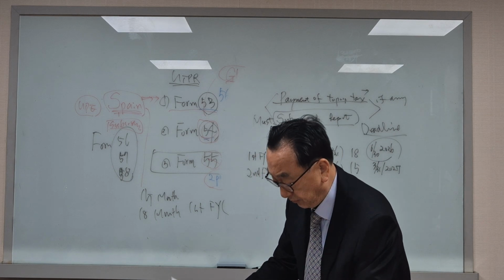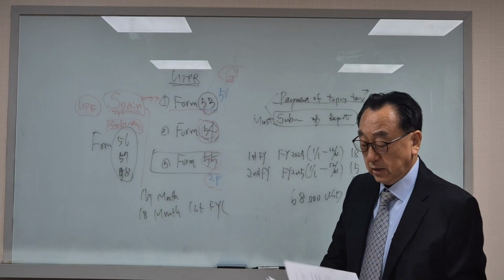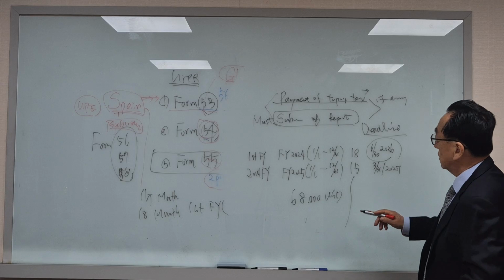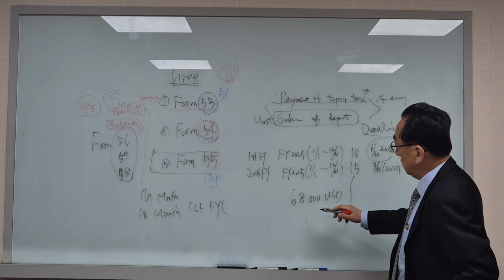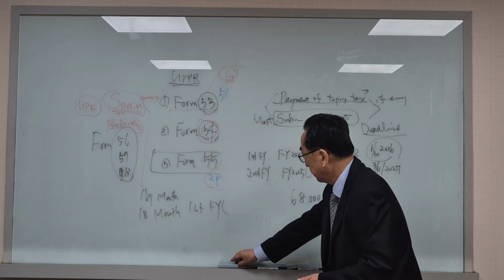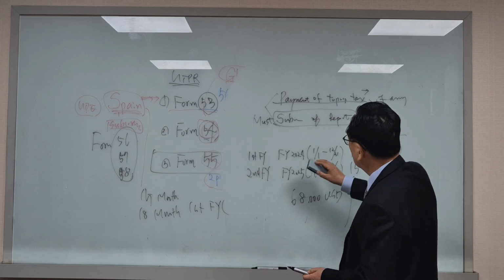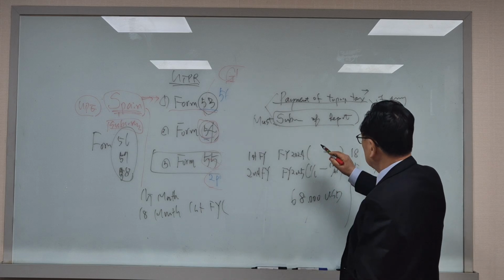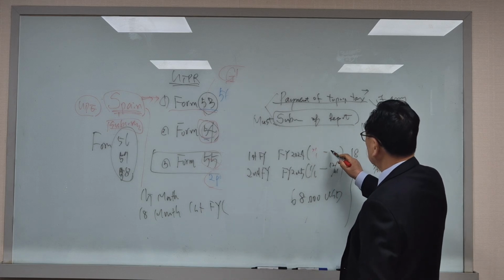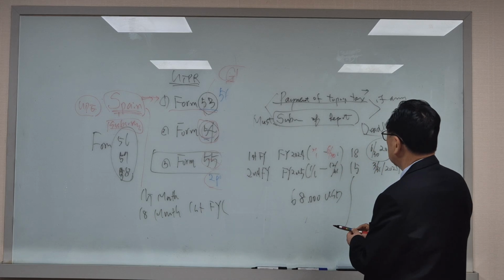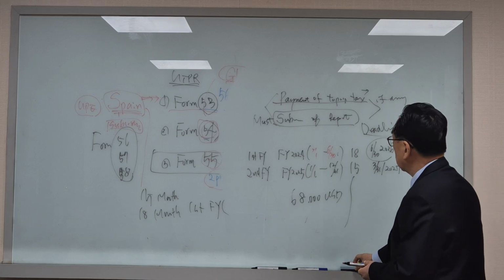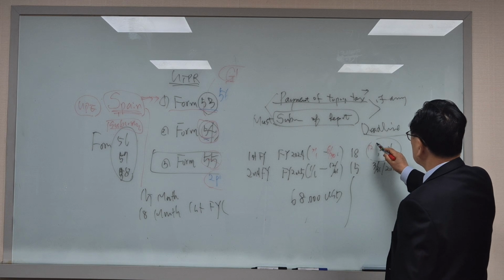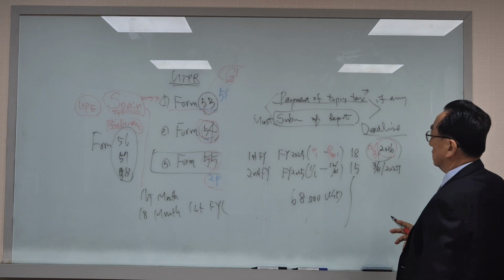Okay, so. And if the fiscal year is, like, July 1 to June 30, for example, in this case, 18 months equals December 31 of 2026.